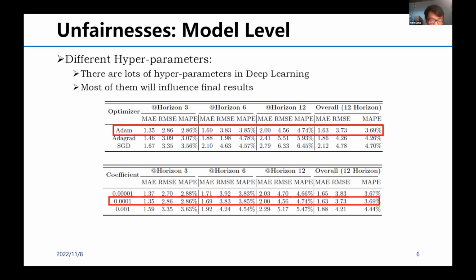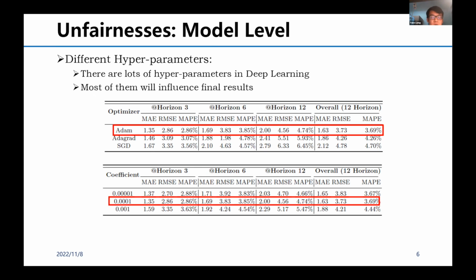And more importantly, the unfairness is caused by hyperparameter settings. Deep learning contains a large number of hyperparameters, each of which can have a huge impact on the results. In this paper, we show how the optimizer and weight decay coefficients can affect the final result. Also, we have carefully tuned the hyperparameters to ensure the optimal results.